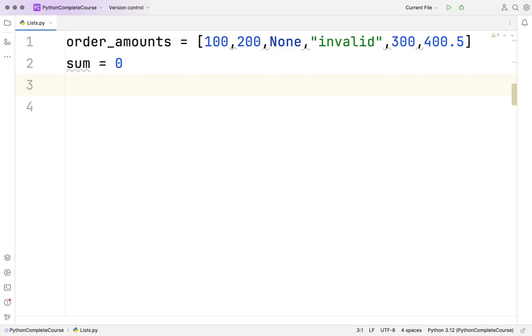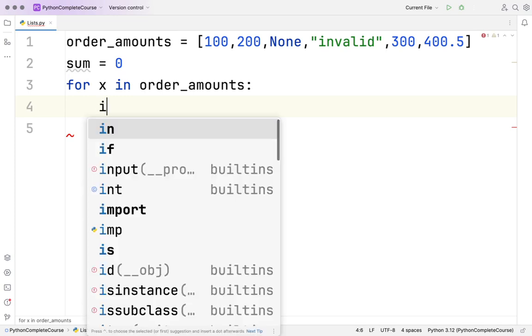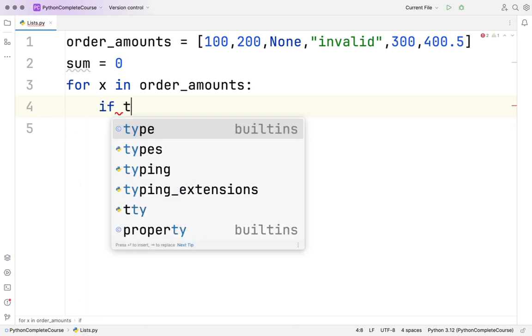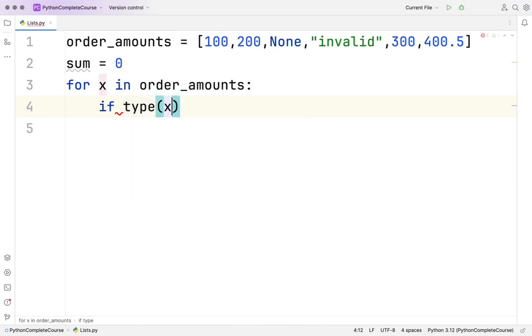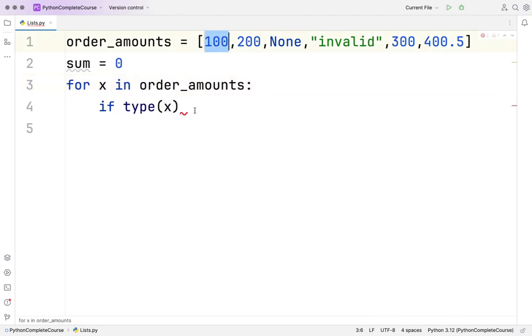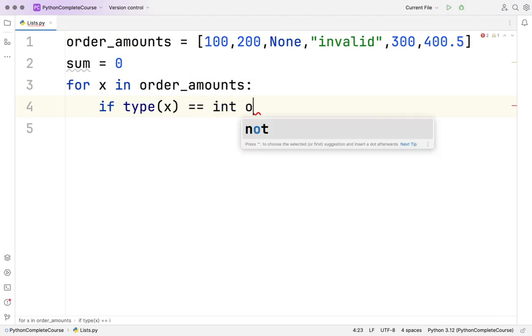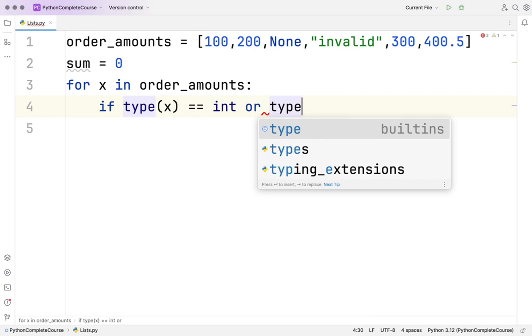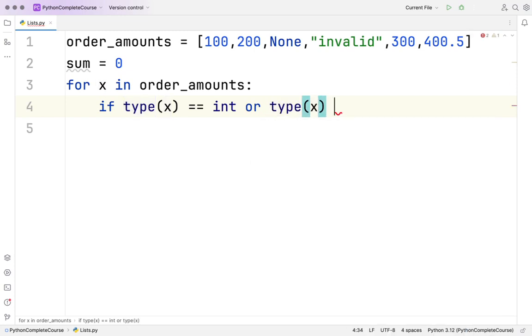So let's say you are getting this, and you say sum equal to 0, for x in order amounts. And now you can use an if statement. If type of x, right, initially x will be 100. If I say type of x, that will be integer. If this equal to integer, or type of x equal to float, right?